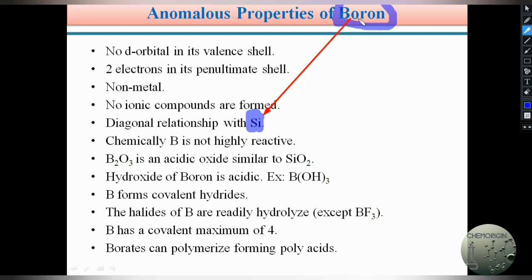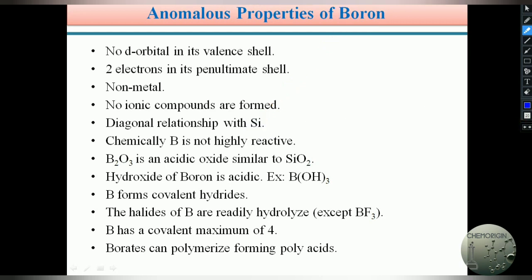Silicon is in the 14th group and the third period, whereas boron is in the second period. So this type of relation, where a second period element has the same properties as the next group's element in the next period, is known as a diagonal relationship.